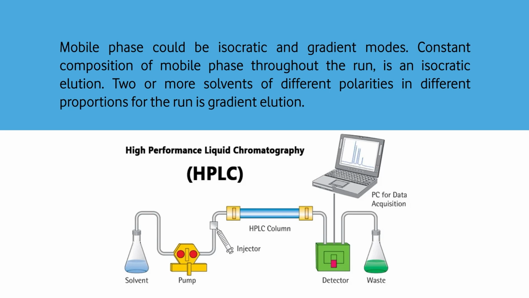That is called isocratic, when the mobile phase has a constant composition of the constituents, like methanol and water. Suppose my HPLC system is running the analysis with methanol water 50-50 throughout the experiment. Then it is constant composition and it is isocratic.